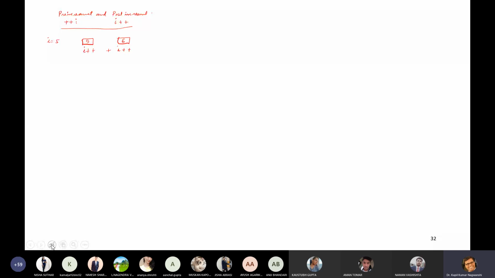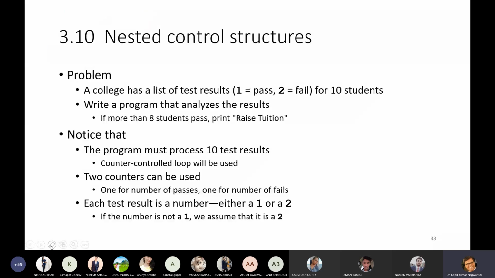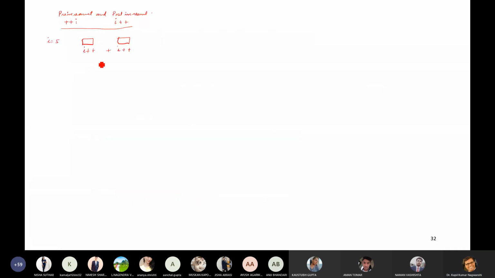This is the memory actually, and what value will be printed? Let me show you. In case of I plus plus, it will use first and then increment. So the answer is 11 in this particular case.